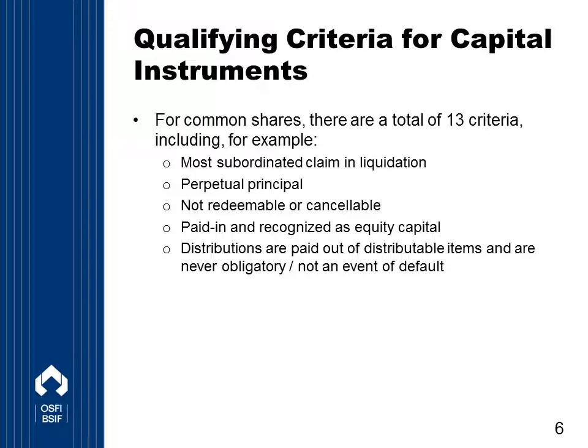So let's look at the criteria for common shares. There are a total of 13 criteria that must be met in order for a common share to be included in available capital in LICAT. Eligible common shares are viewed as the highest quality of financial instrument included in available capital. This is because if they meet the LICAT qualifying criteria, the common shares would, among other things, represent the most subordinated claim in liquidation. Their principal would be perpetual. They would not be redeemable or cancelable.